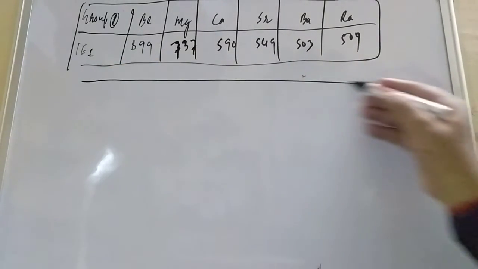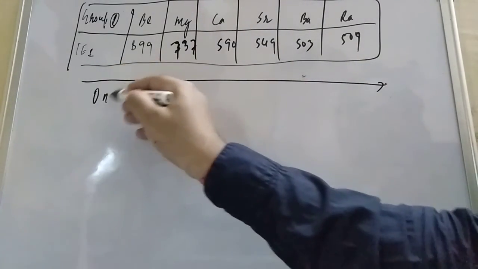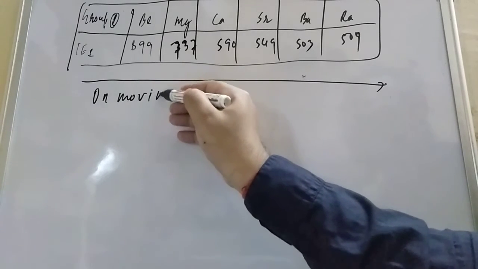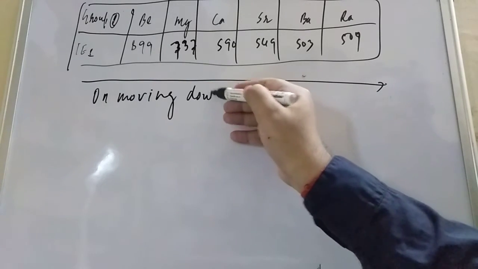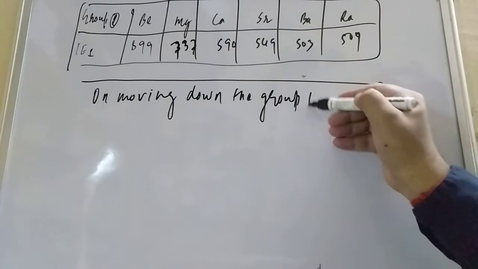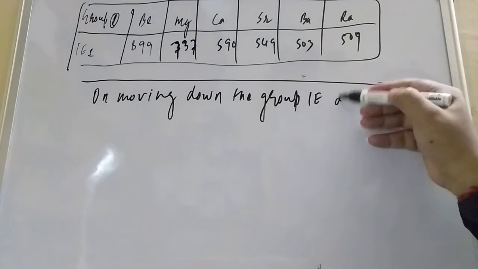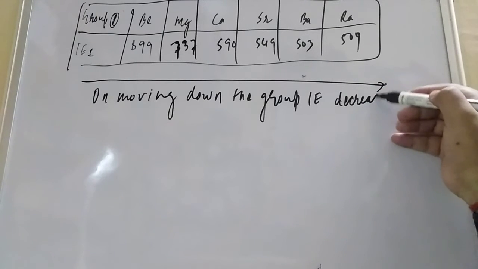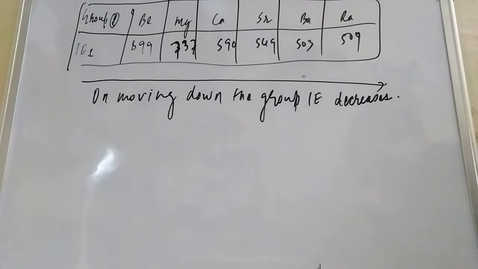So on moving down the group, ionization enthalpy, IE, decreases. This is our concept. Whenever you move down the group, ionization enthalpy decreases.